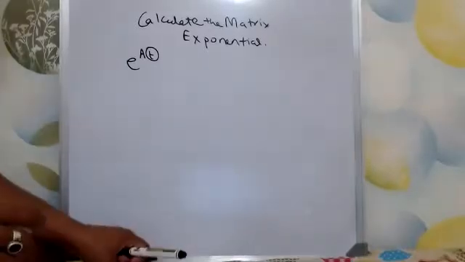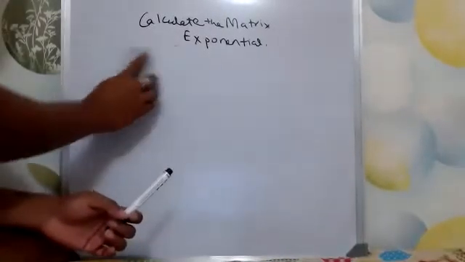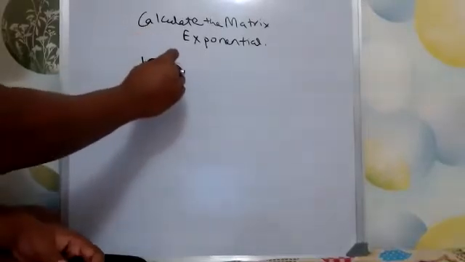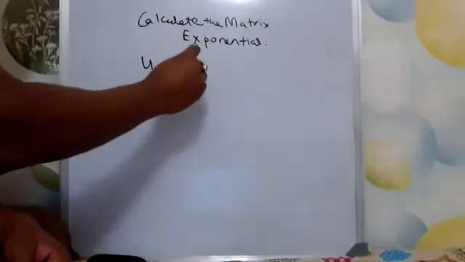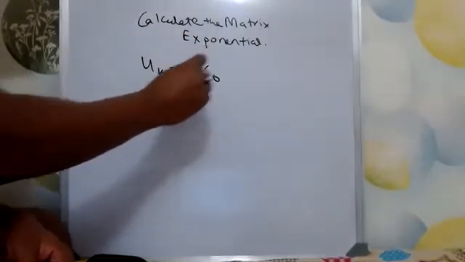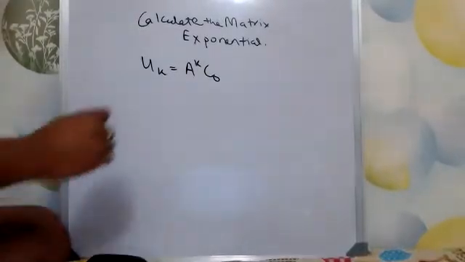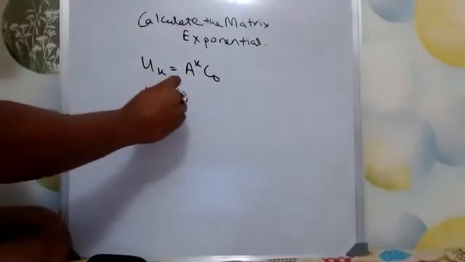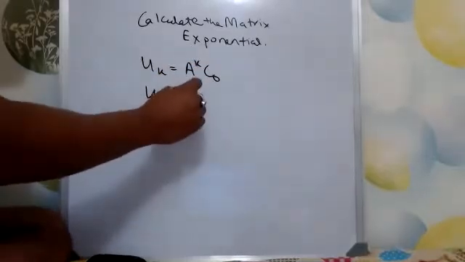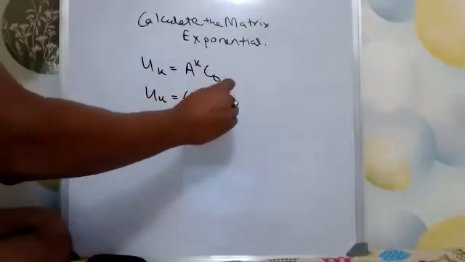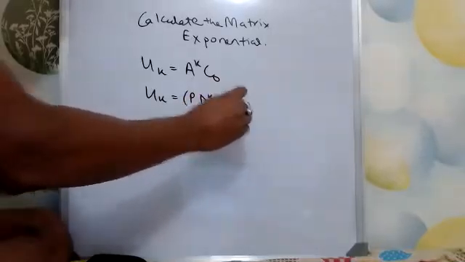If you remember our difference equation, u_k is equal to A to the power k times u_0. This was our difference equation, and we could write u_k as, in place of A, P D to the power k P inverse u_0.